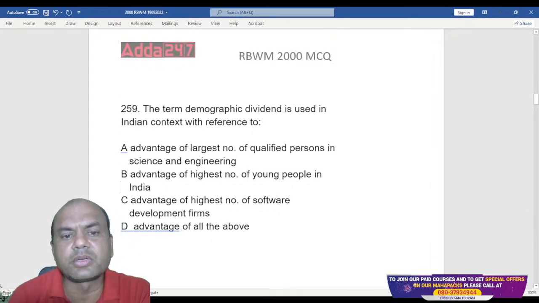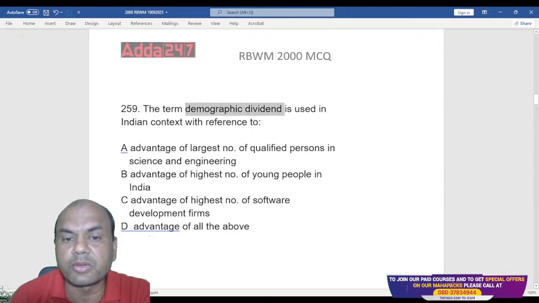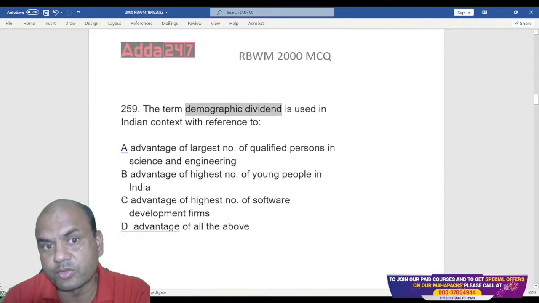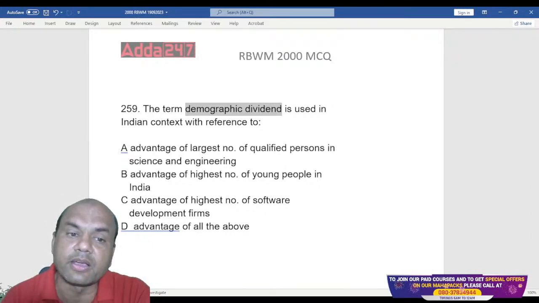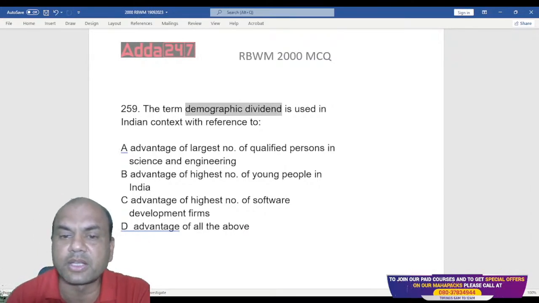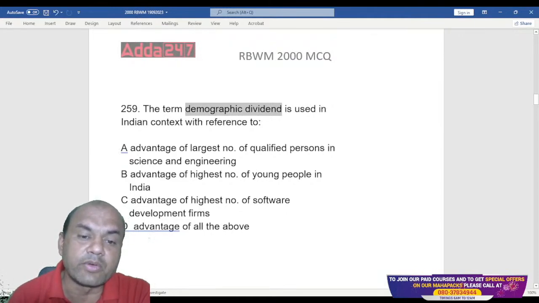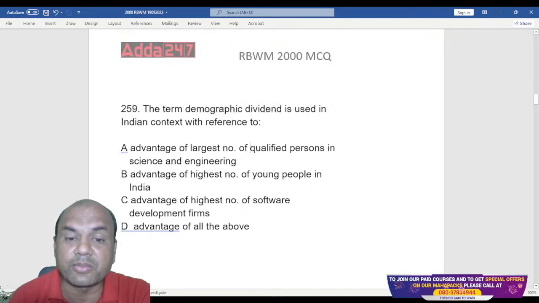The term demographic dividend is used in Indian context with reference to demographic dividend. What do you mean by this word dividend? Dividend means basically advantage. So demographic advantage to India is in what terms? Who can tell me? Advantage of largest number of qualified persons.